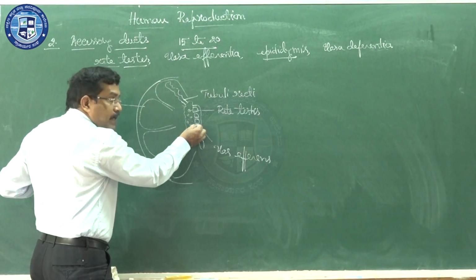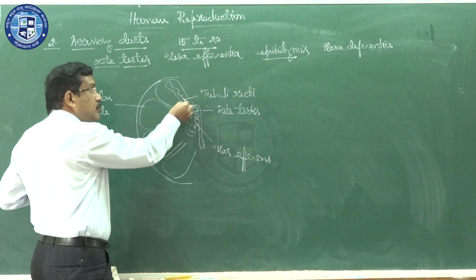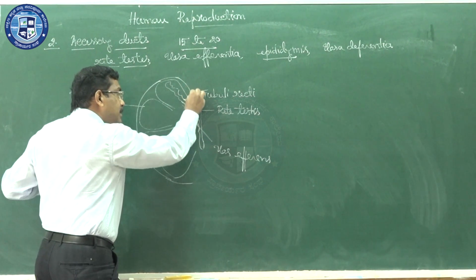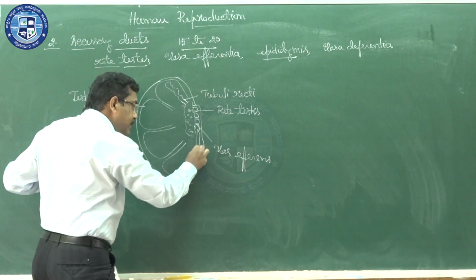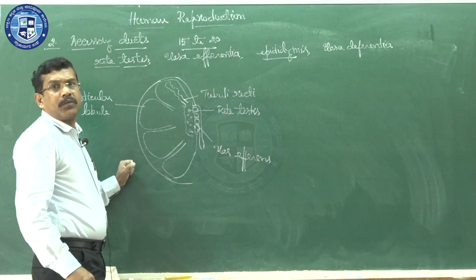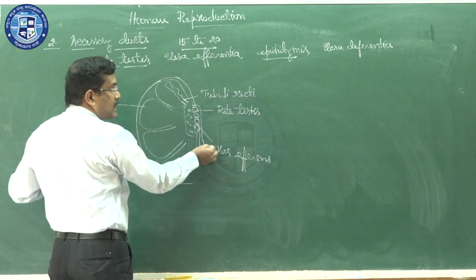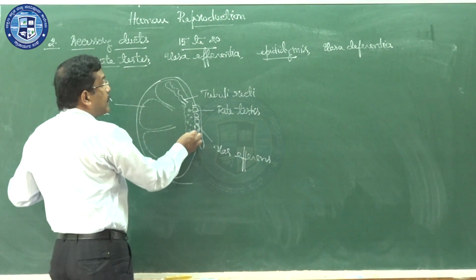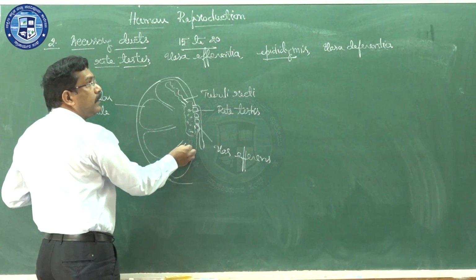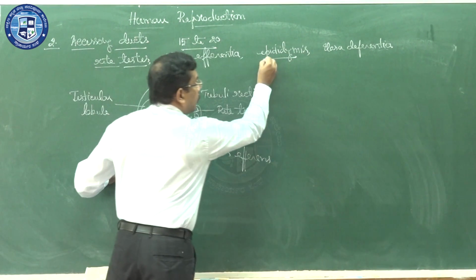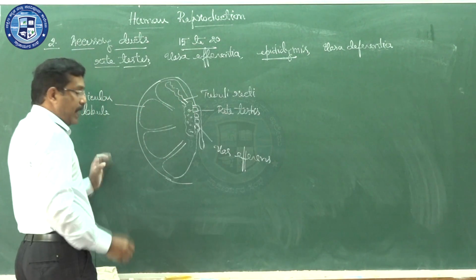Now, vasa efferentia, rete testis, tubuli recti, all these parts are present inside the testis. Which are they? Tubuli recti, rete testis and vasa efferentia. All of them are present inside the testis. Now, from the testis, a duct is going to arise. That is nothing but the epididymis.